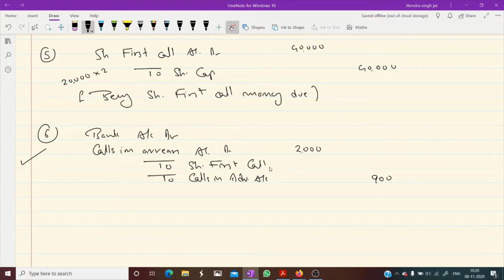Okay. Then share first call. How much money is to be received from share first call? 40,000. Is that clear to everyone? So 40,900 minus 2,000 would be 38,900. So this is your balancing figure. I hope this entry is clear to everyone. Yes, dear children.